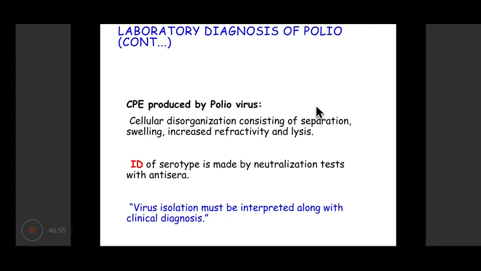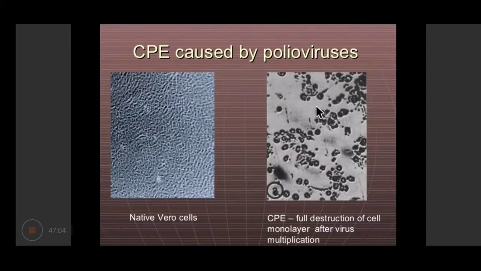Subsequently, whether it is wild polio 1, 2, or 3 can be identified using neutralization test with specific antiserum. So these are the cytopathic effects. On the left side, you can see is the normal or the native vero cell line, and on the right side, the vero cell line has been destroyed by the virus.